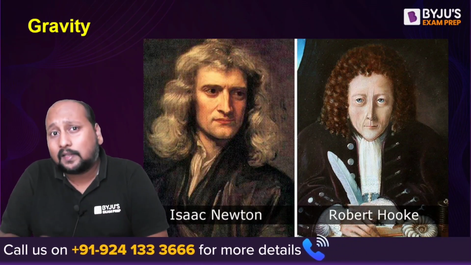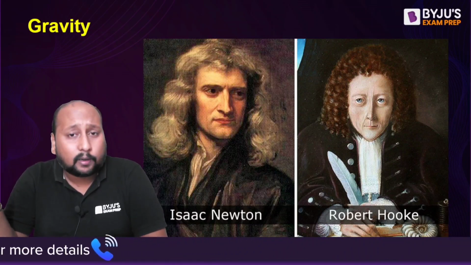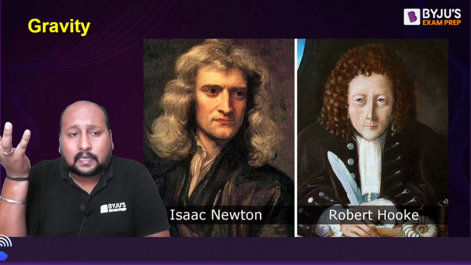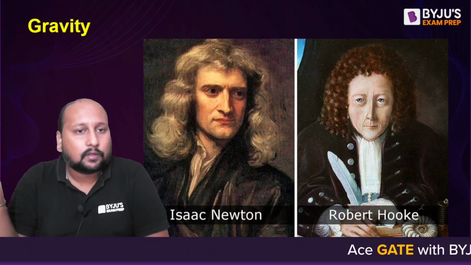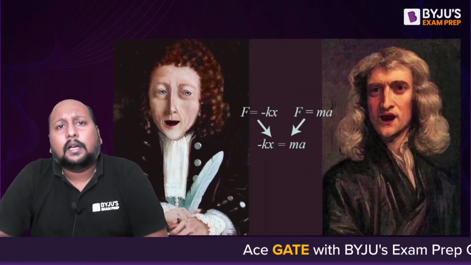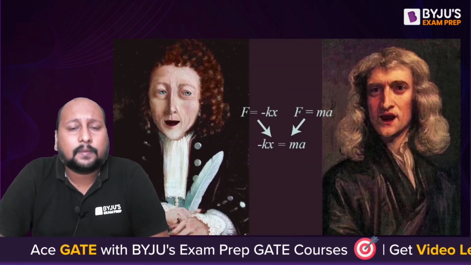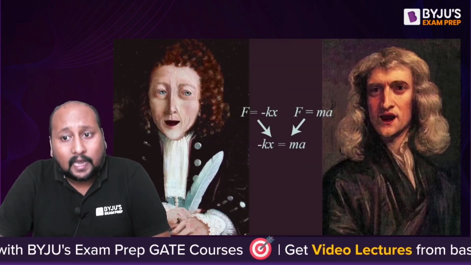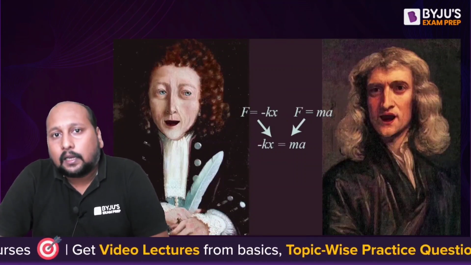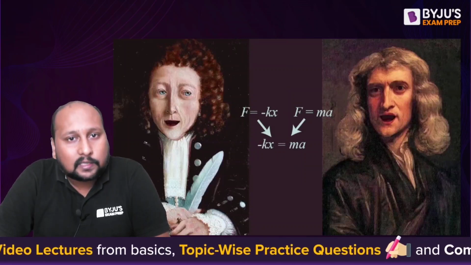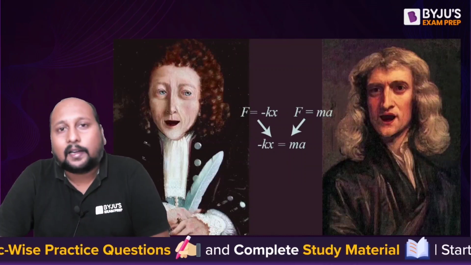But yes, the main reason was definitely gravity, because the initiation of gravity was done by Robert Hooke, but his contribution was not written in Isaac Newton's theory. Now, if I talk about the famous Hooke's law, we have always studied that the spring force is equal to minus k into x, and from there only Robert Hooke stated that Newton had taken his idea, and created the Newton's laws of motion, and from there this rivalry started.